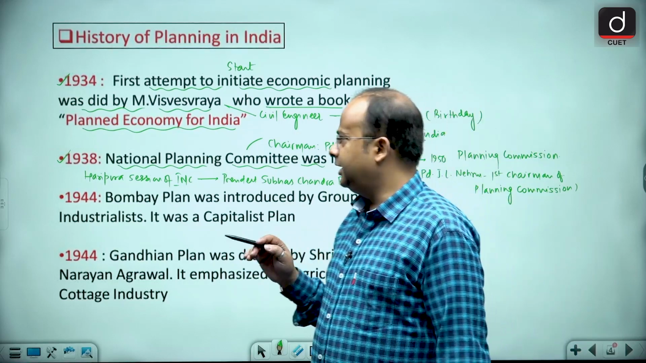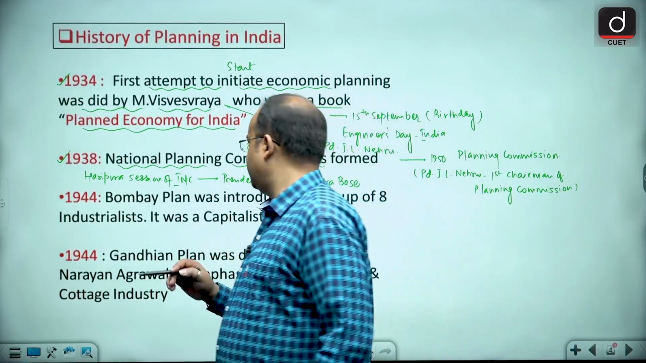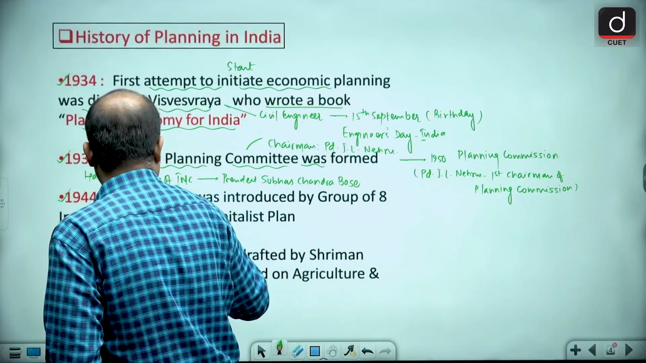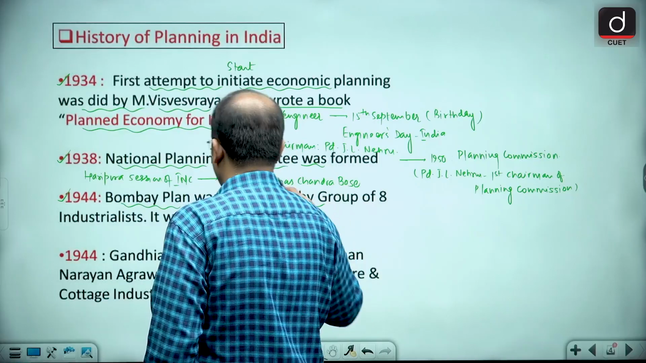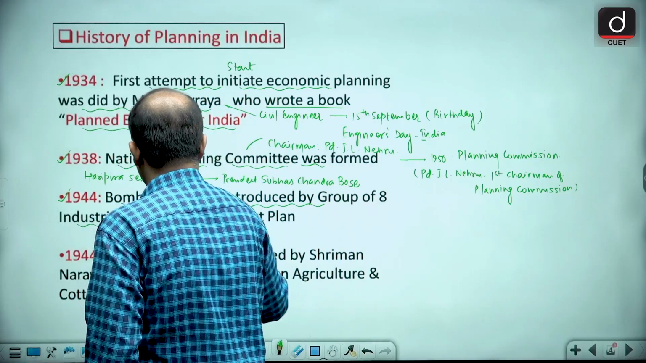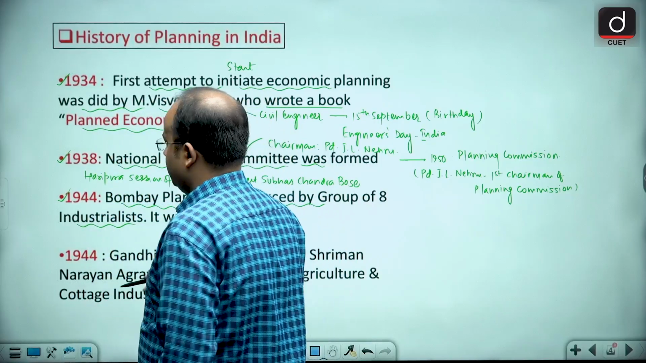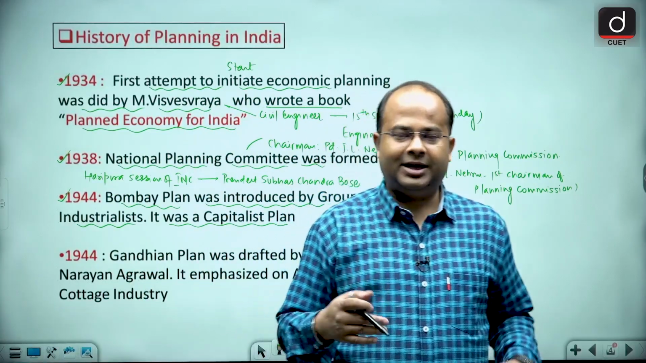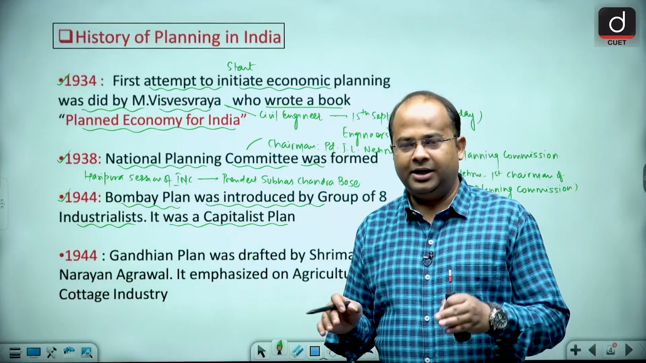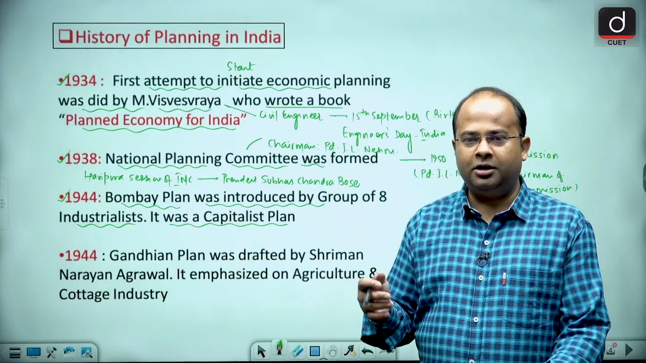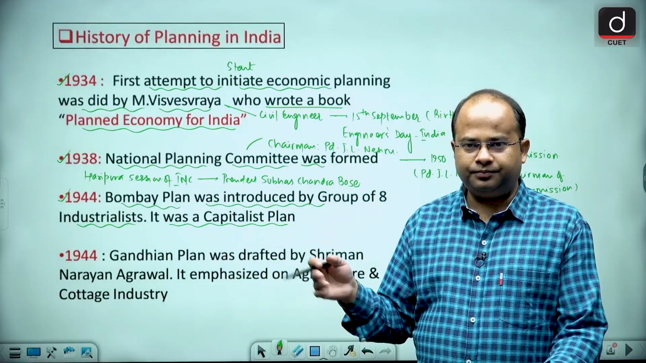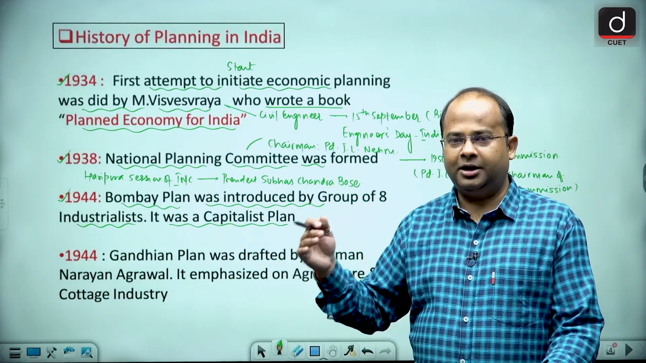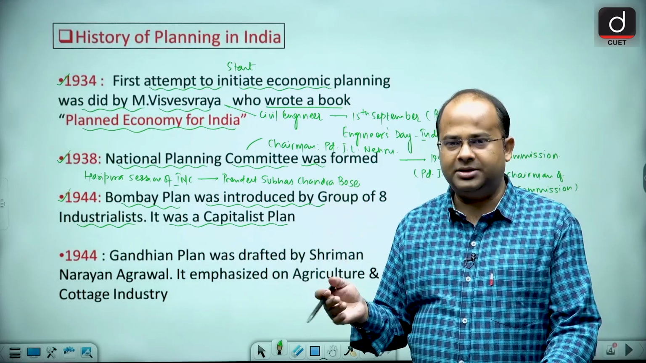Now guys, in 1944, the Bombay Plan was introduced by a group of 8 industrialists. This was a capitalist plan, because it was promoted by 8 industrialists, who wanted to promote industries in India, and their objective was to maximize profit.